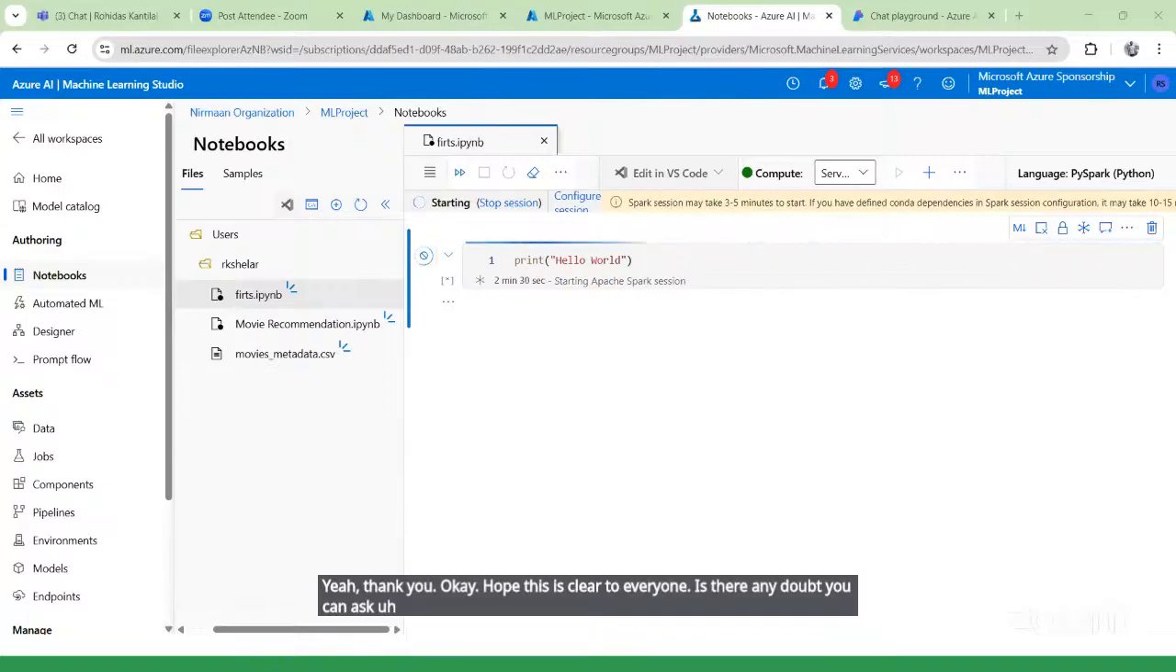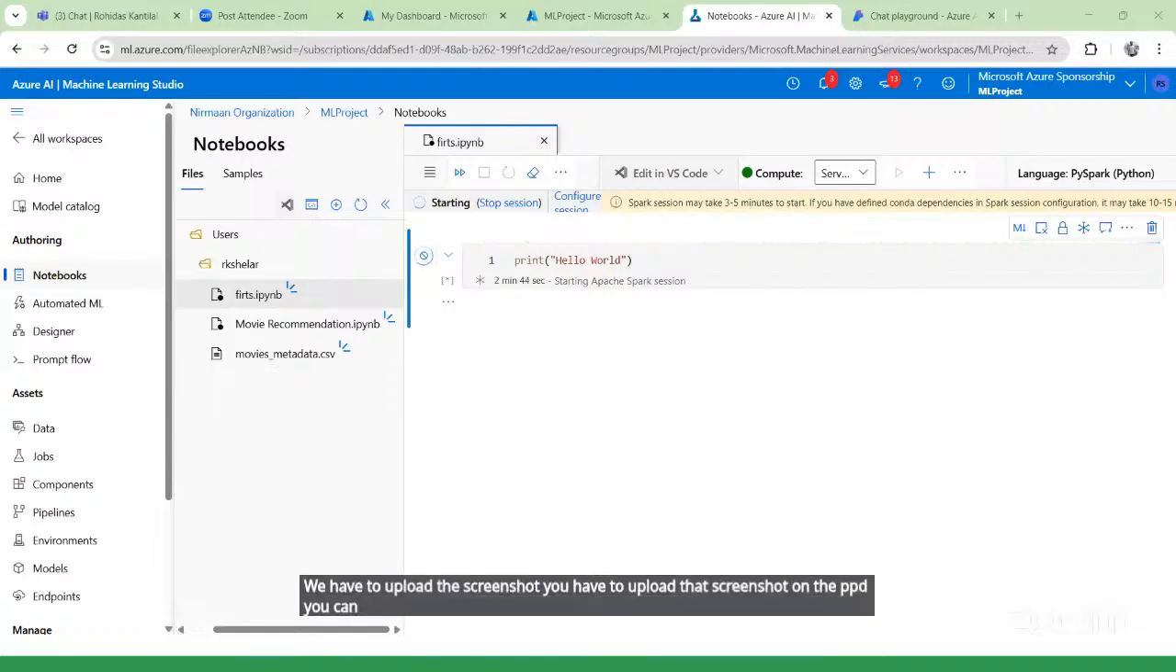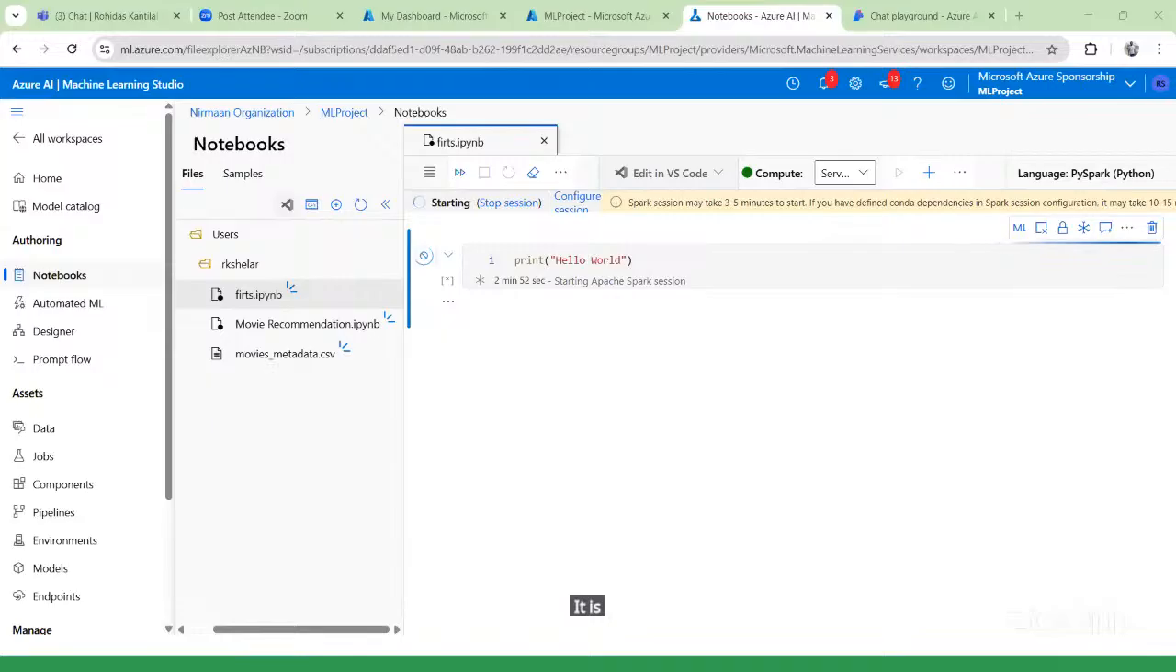Project submission date is 9th of May. Can we do an ML project? Yes, you can do ML projects. We have to upload the screenshot. You have to upload that screenshot on the PPT. There is a slide, and in that slide you can keep your screenshot. It is necessary. Object identification project, yes, you can create that.